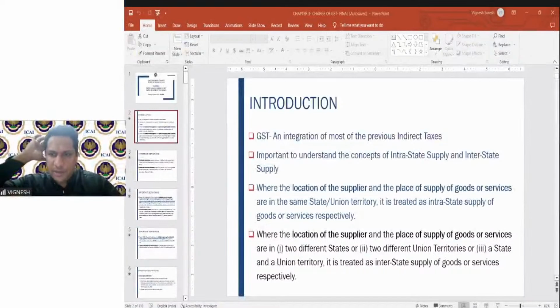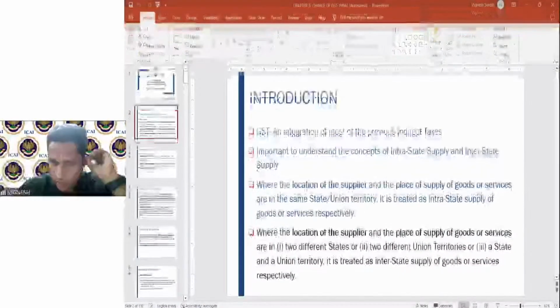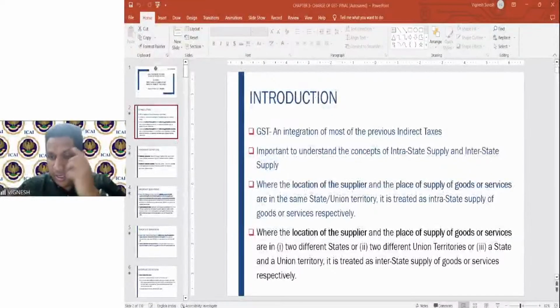Sir, how to differentiate between composite and mixed supply in exam question? Good evening, Tirupati. Good evening, Magdalene.